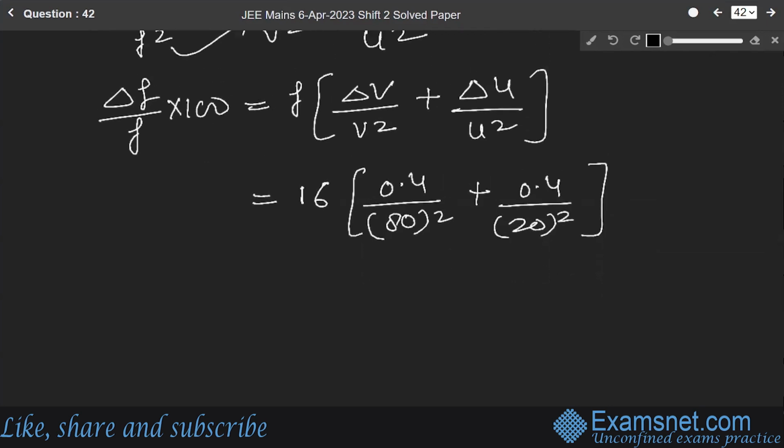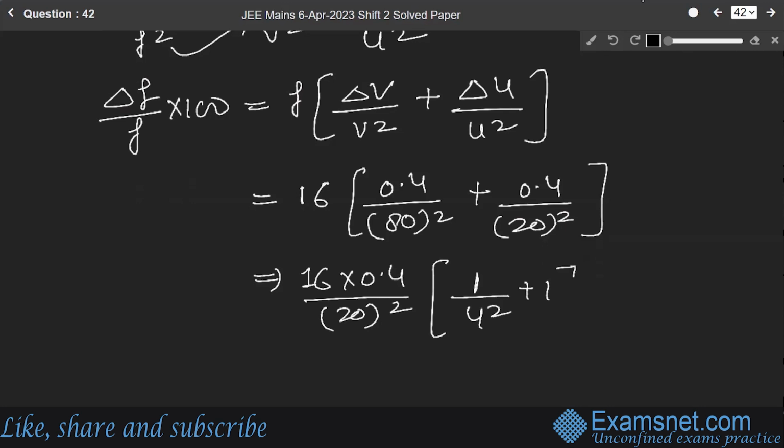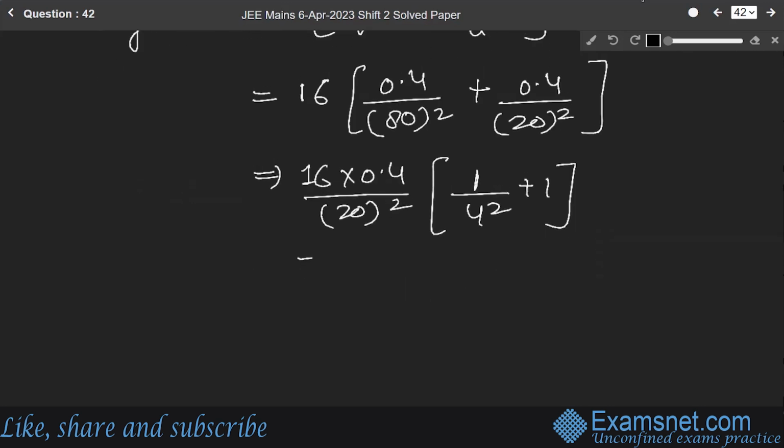Since all are in centimeter, simply solve it. 16 into 0.4, taking 20 square common, 1 over 4 square plus 1, so it will become 16 into 0.4 over 20 square into 16 plus 1, 17 over 16.